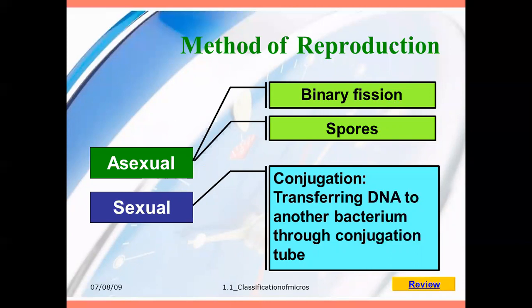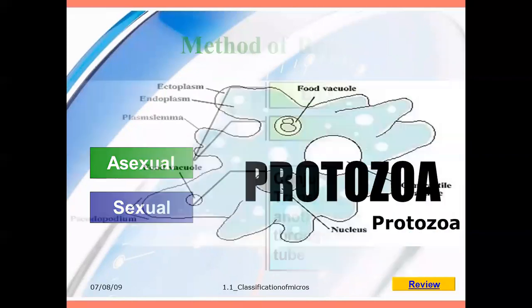The next, sexual, is called conjugation, that is, transferring DNA to another bacteria. They get attached to another bacteria with a similar or different structure, where the dominant bacteria sends its nuclear substance to the nearby bacteria, which has a different cell wall or different shape, and the nucleus membrane transfers to that particular bacteria. Then within a few days it starts to show its nature, changing its entire shape like the nucleus of the bacterial cell wall, and shows the nature of the same.